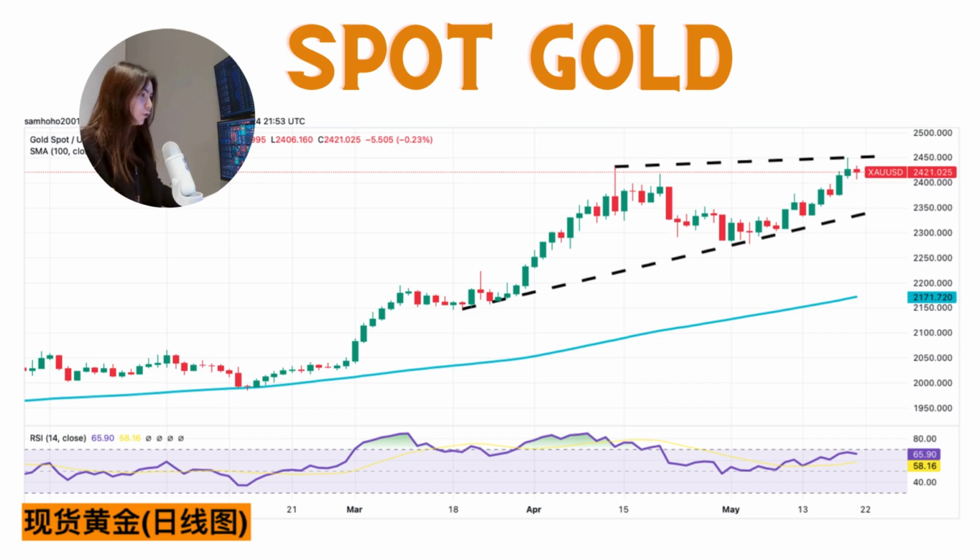And lastly, we have gold, which turned positive on the day as it rallied during the US session and climbed to near $2,420. A pullback in the benchmark 10-year US Treasury yield helped gold prices rebound after falling sharply to 2,406 from a record high of $2,450 at the start of the week.